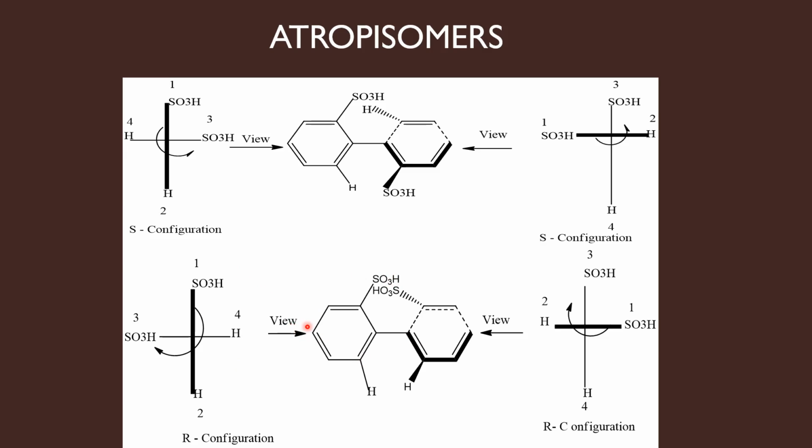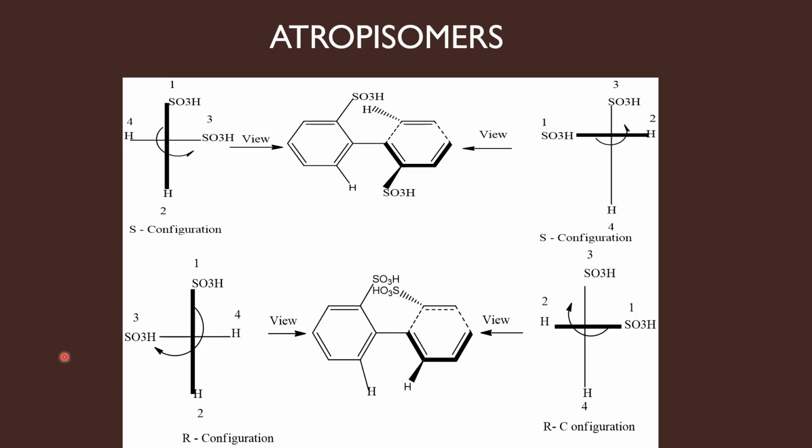And when you view the molecule from here, the two groups in the horizontal ring will be SO3H at your left side and hydrogen at your right. So SO3H is kept at the left of the cross lines in the horizontal line, and hydrogen at the right side.